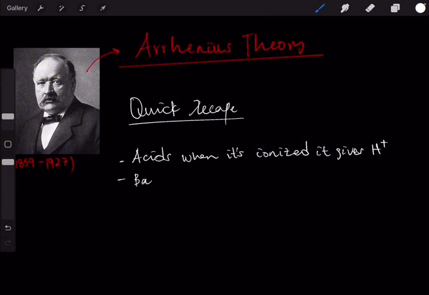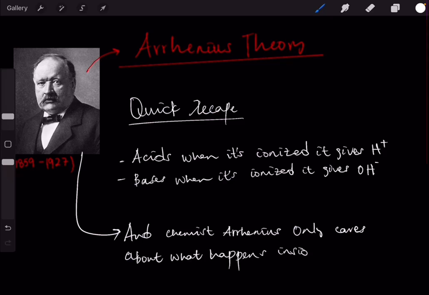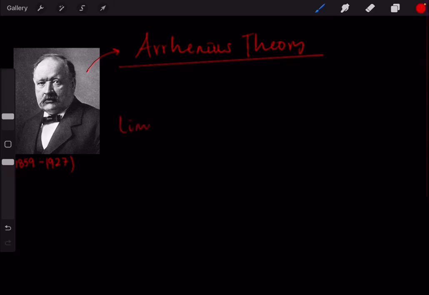And bases, when ionized or when dissolved in water, tend to lose the hydroxide ion in the water. And chemist Arrhenius only cares about what happens inside the water.